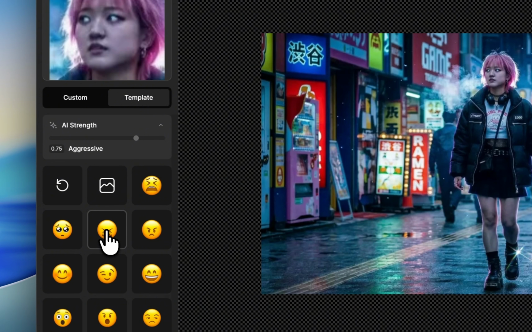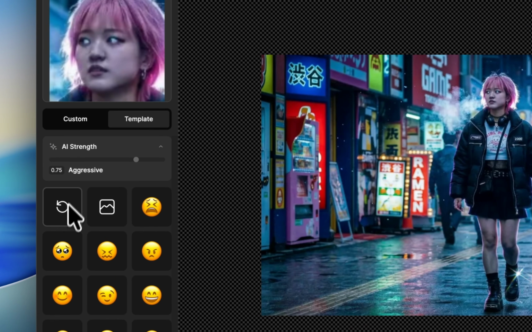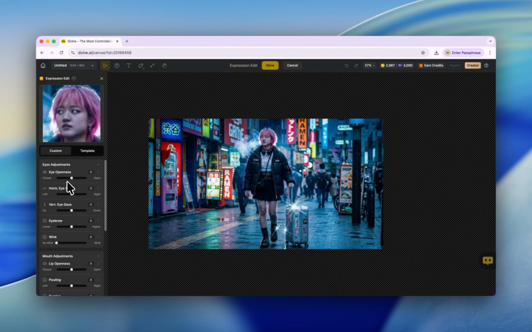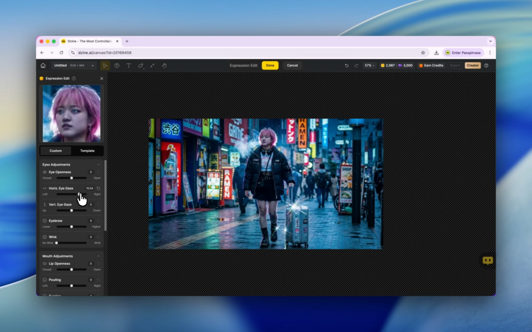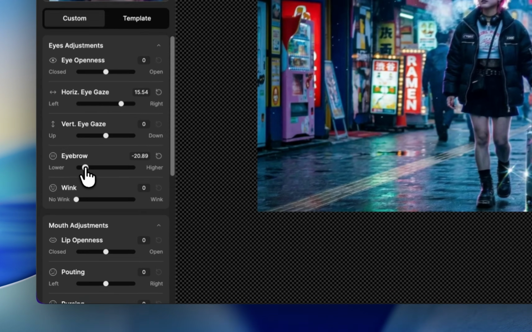For example, like this emoji, what's gonna happen? Oh man, I'm so sorry. What about this one? Yeah, this looks like the meme, right? Let's go back and use this one. Looks more appropriate. If we tweak from here, see the eyes just changed, and you can also tweak the eyeball. See? And we can make it lower.